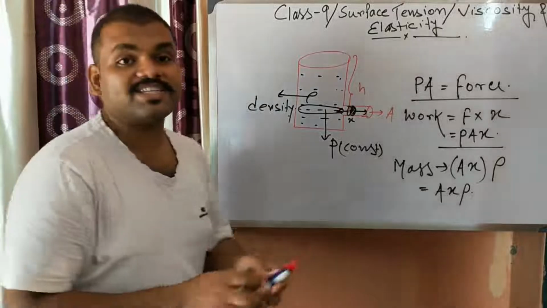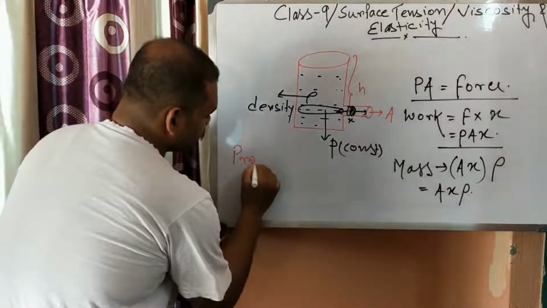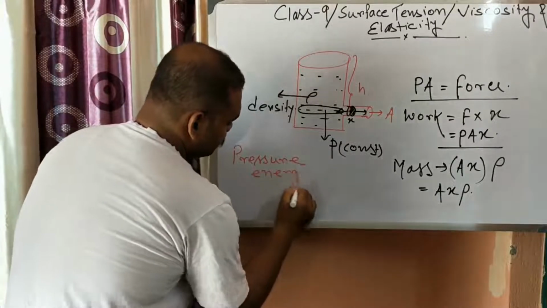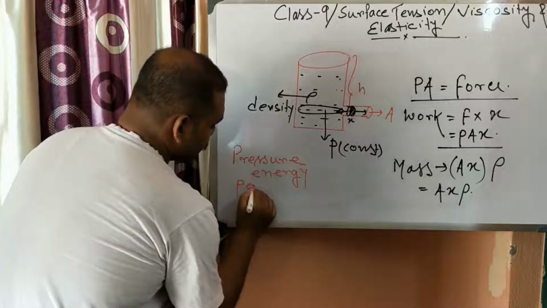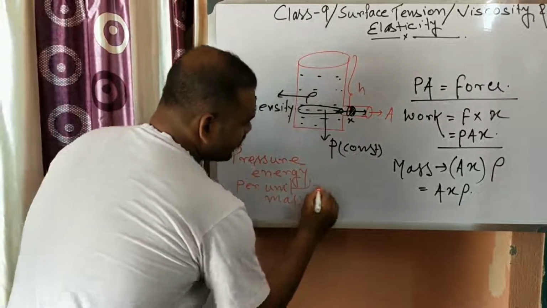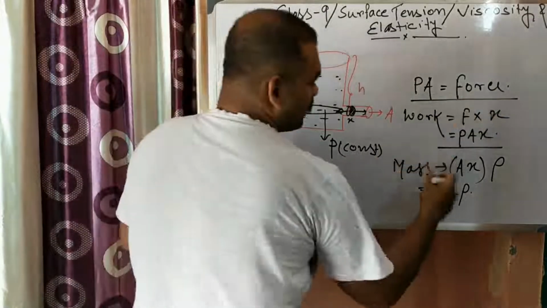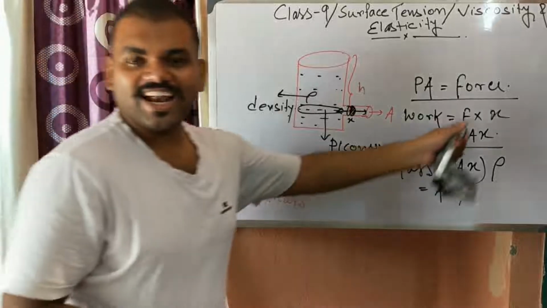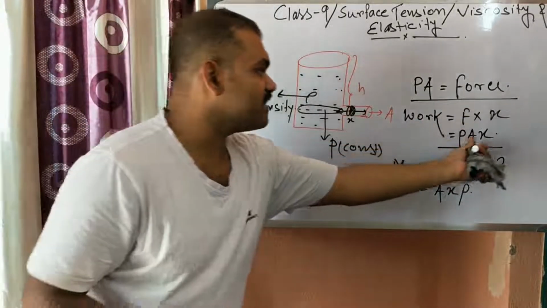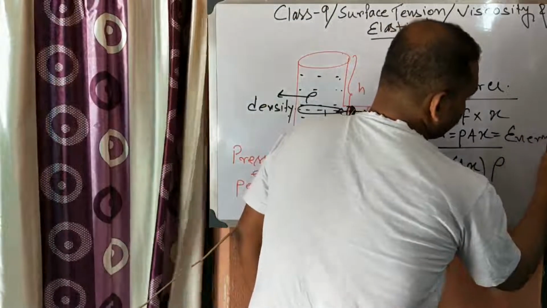So what is the pressure energy per unit mass? Pressure energy per unit mass will be work by mass or energy by mass. So what is the pressure energy? Pressure energy is work, this is also energy because work and energy are equivalent.